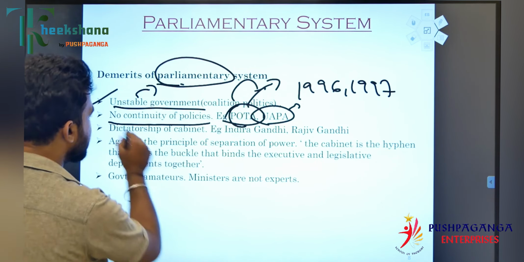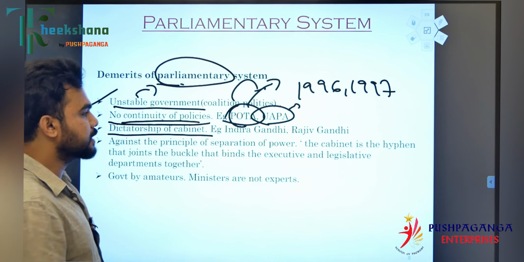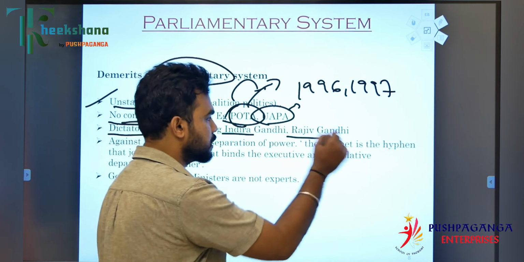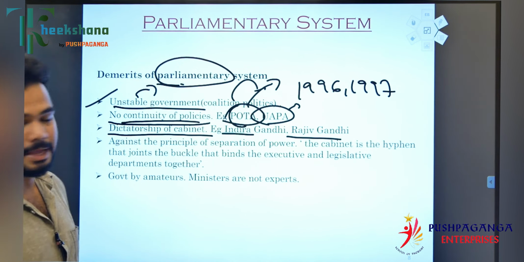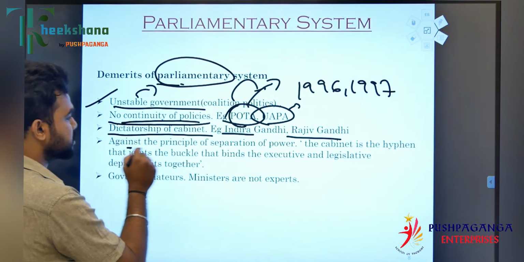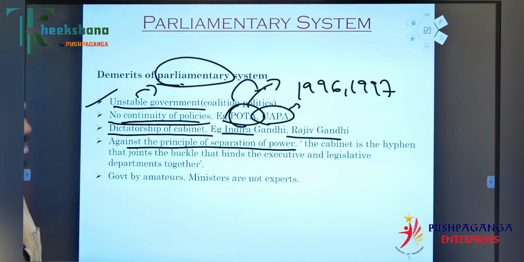So that's the reason: no continuity of the policies, chances may be less. So dictatorship of the government, for example Indira Gandhi, Rajiv Gandhi in the previous governments, there can be a dictatorship in the cabinet. Again, is the principle of the separation of power.